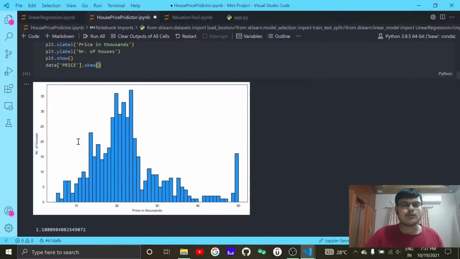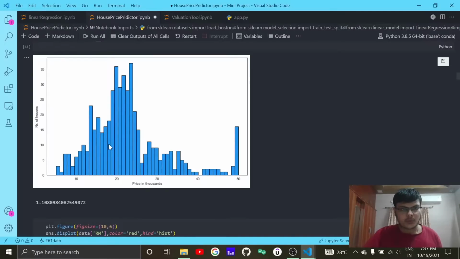So the very first thing you should do with data is that you should try to visualize the target of the data set. Here the target is the prices, so you should always try to visualize that in a histogram. This is the histogram I have plotted. You can do that using Seaborn, you can do that using Matplotlib, any framework would work. Now the key reason why I am saying you have to visualize is that once you visualize the target, you come to know the distribution of the data set.